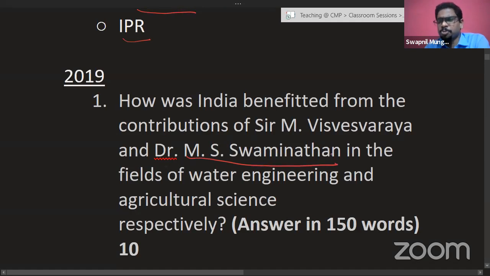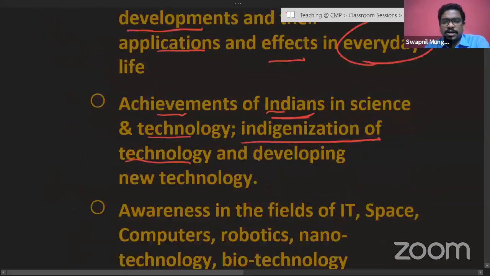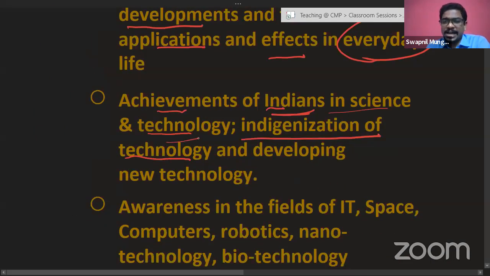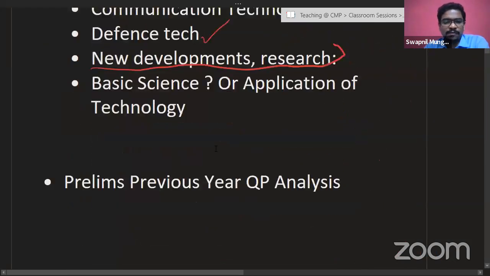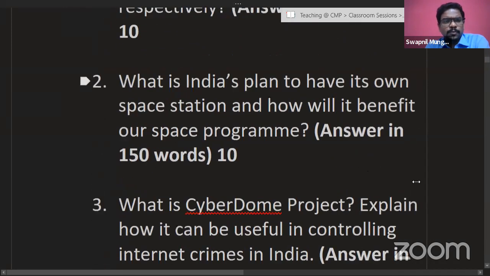You all know the contribution of M.S. Swaminathan to India's Green Revolution and so on. So that's why this question was not that difficult. And again, if you relate it to the Mains syllabus, achievements of Indians in science and technology, there is a question directly on this topic. So no questions apart from what the syllabus mentions. It again reaffirms the point of discussion that we were having before.